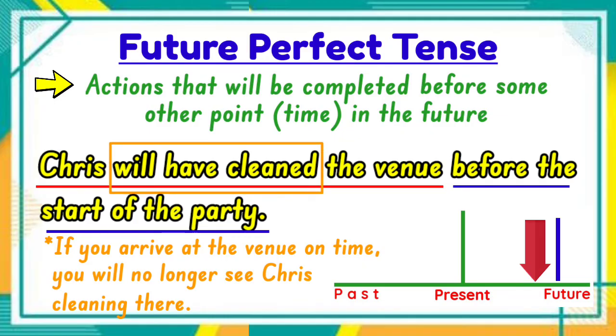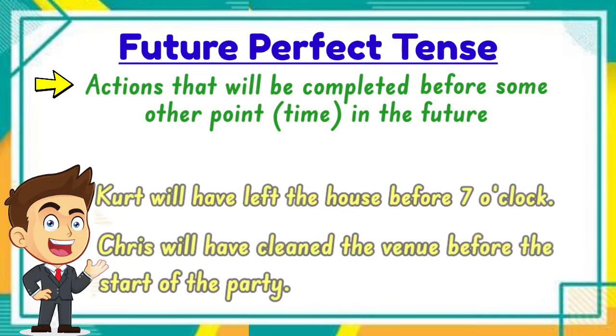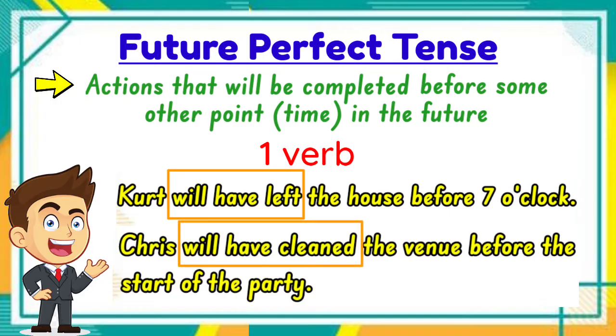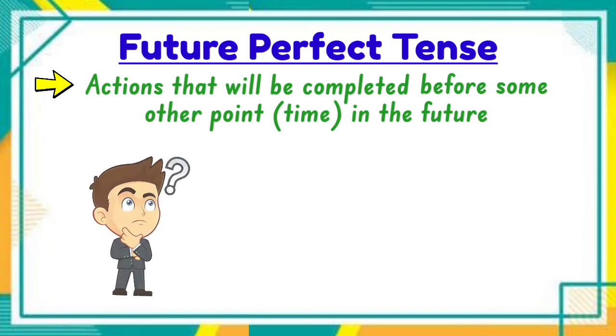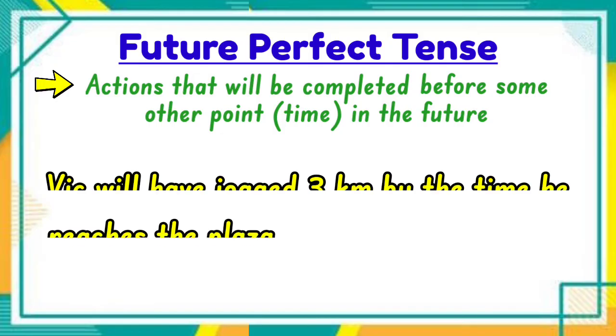Is it clear? Now, you should take note that in the previous examples, there is only one verb or action in each sentence. Will have left for the first sentence and will have cleaned for the second sentence. How about for sentences with two verbs or actions? Let us have a few examples.